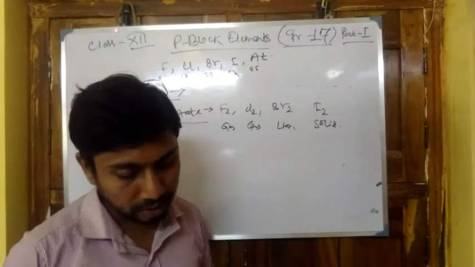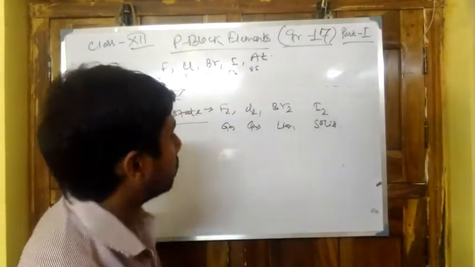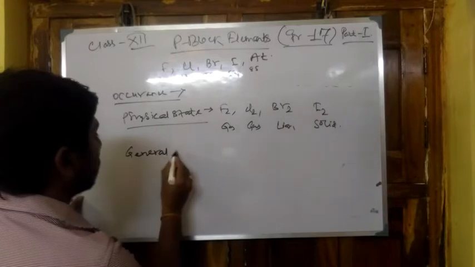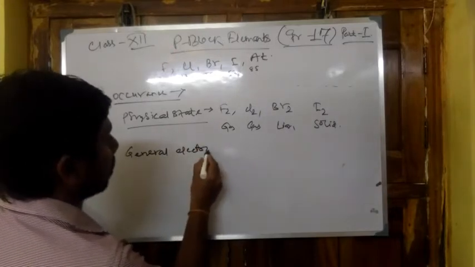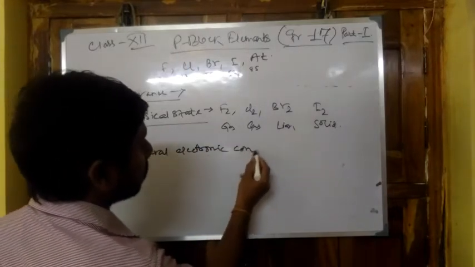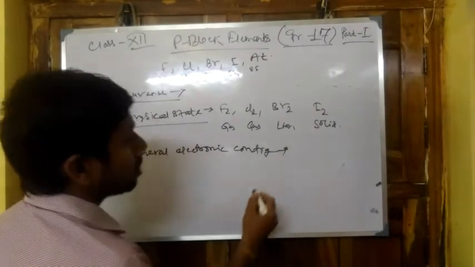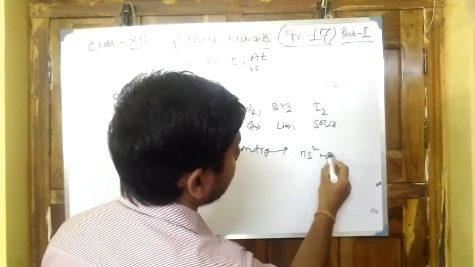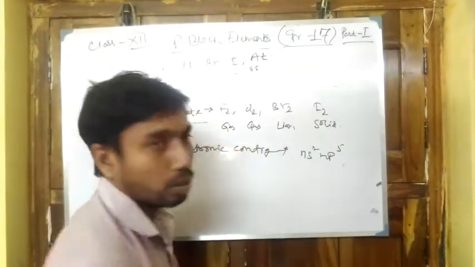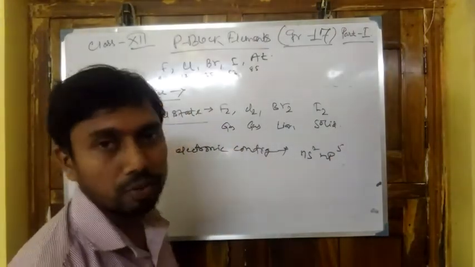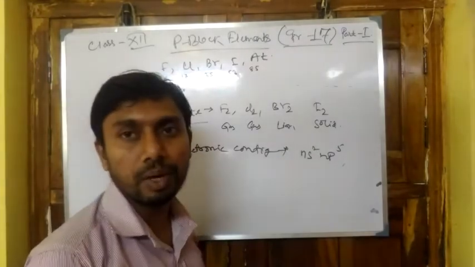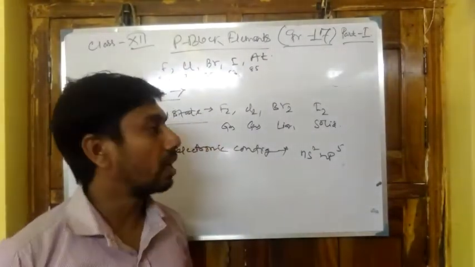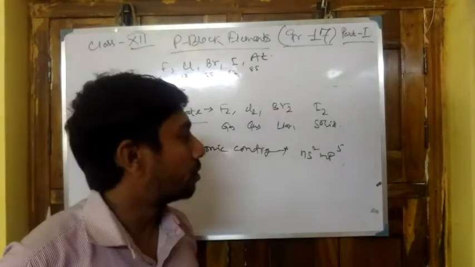Next one, general electronic configuration. Everyone knows the general electronic configuration of this group is ns2 np5. So only one electron is short of its octet, and this is the reason for the very distinct physical and chemical properties of the group.